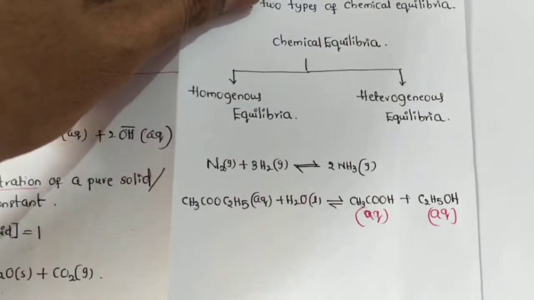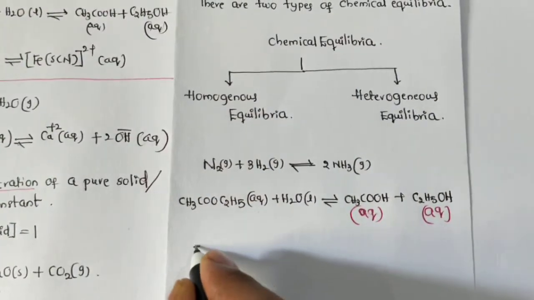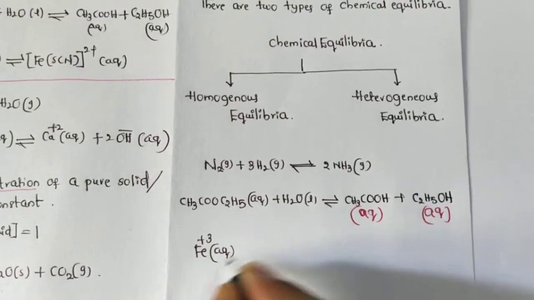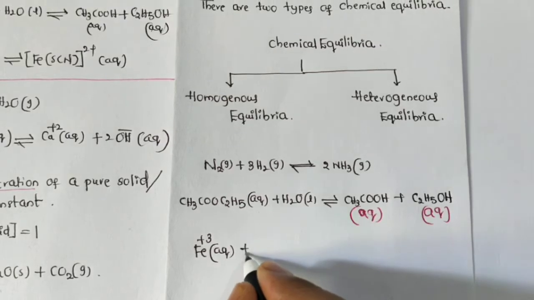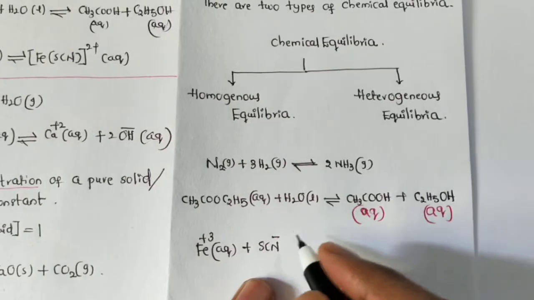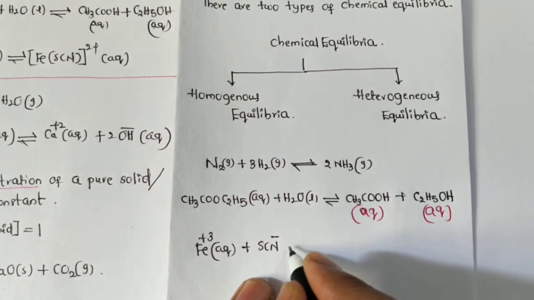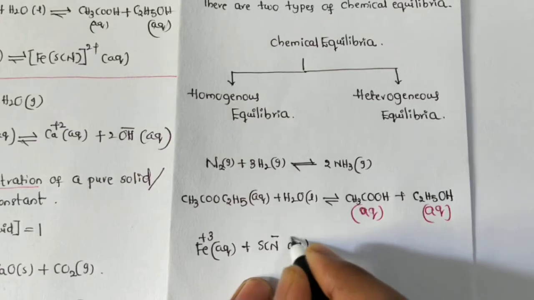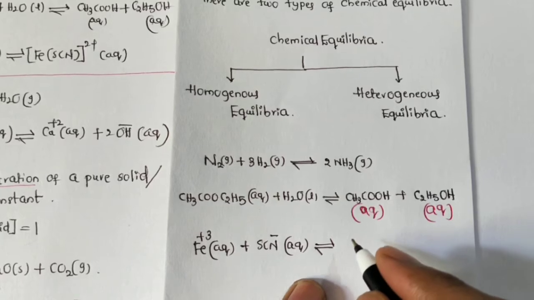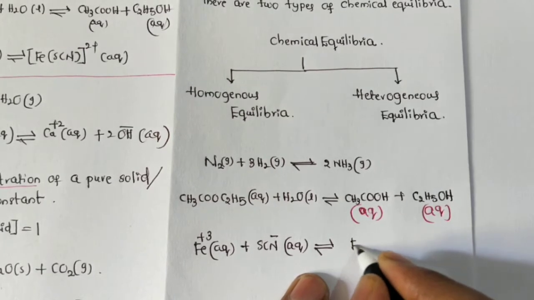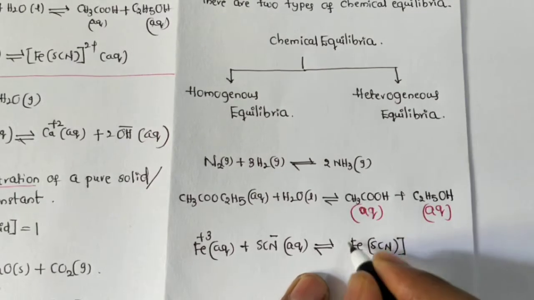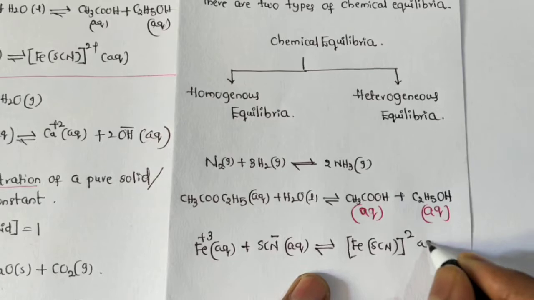Another example: iron(III) ions in the aqueous phase and thiocyanate ions, also in the aqueous phase, are an example of an equilibrium or reversible reaction that forms iron thiocyanate complex, also in the aqueous phase.